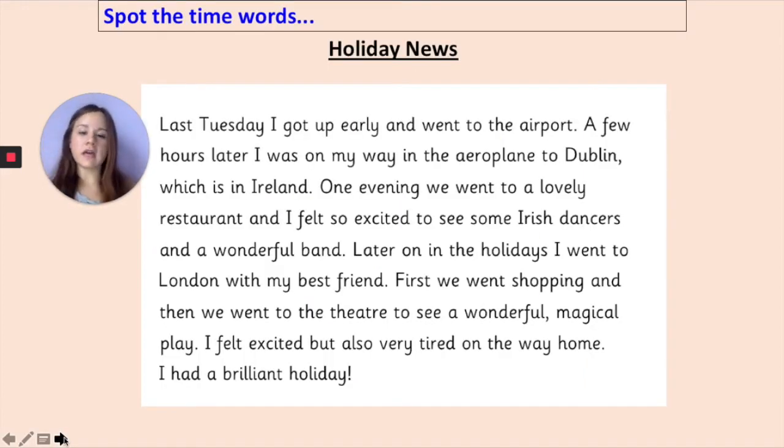So can you spot the time words in this holiday news? Last Tuesday, I got up early and went to the airport. A few hours later, I was on my way to the aeroplane to Dublin, which is in Ireland. One evening we went to a lovely restaurant and I felt so excited to see some Irish dancers and a wonderful band. Later on in the holidays, I went to London with my best friend. First we went shopping and then we went to the theatre to see a wonderful magical play. I felt excited but also very tired on the way home. I had a brilliant holiday.